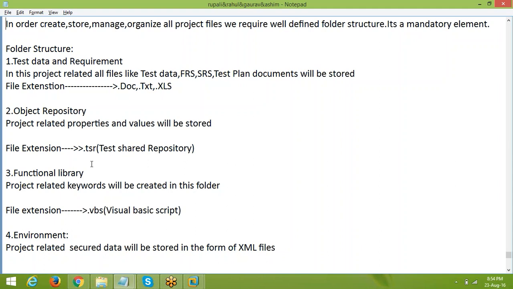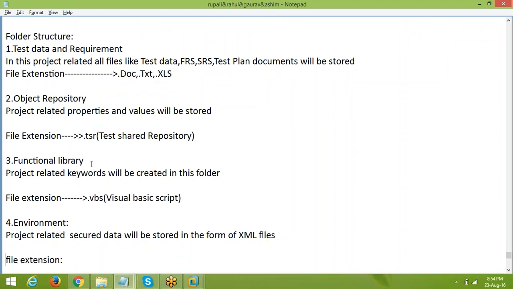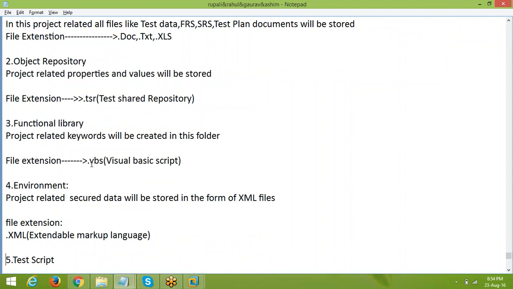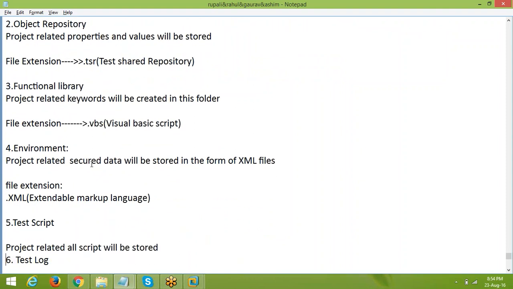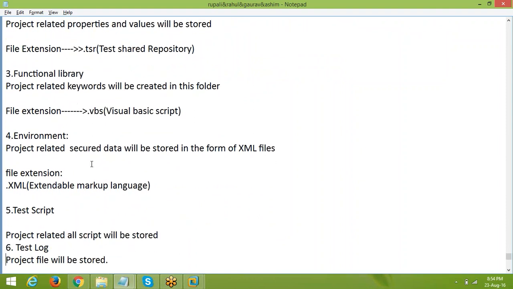After that, test script means all the scripts will be stored here. Test log means the project file will be stored here. So like that the total work will be processed. Is this clear?